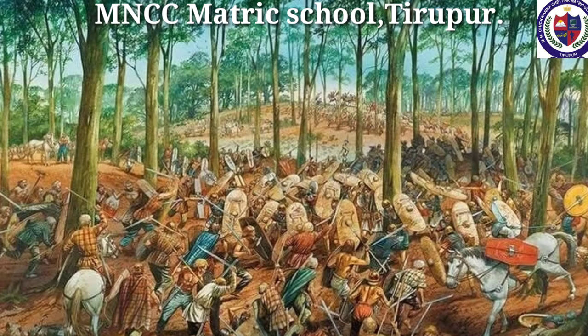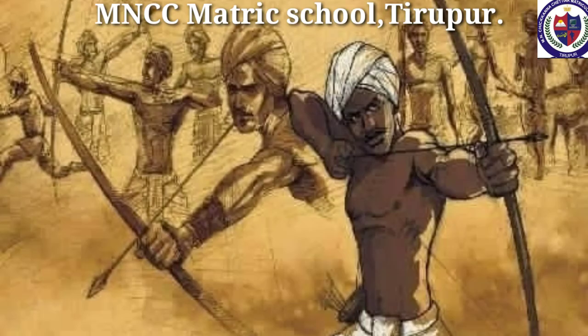The first revolt which can be regarded as a peasant revolt was the Santhal rebellion in 1855-56. The land near the hills of Rajmahal in Bihar was cultivated by the Santhals. The landlords and moneylenders from the cities took advantage of their ignorance and began grabbing their lands.